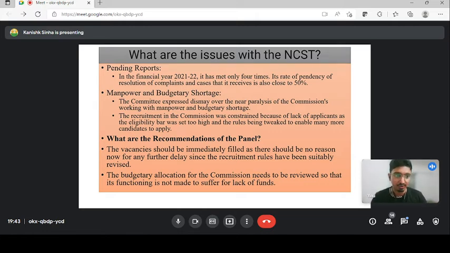You will be getting that also in comprehensive manner. So budgetary allocation is not good, manpower is not good, eligibility criteria has been changed, there is lot of pendency of work. These are the issues that the National Commission for Scheduled Tribe is facing, and so the parliamentary panel that we discussed in the first slide has suggested that the manpower has to be increased, allocation has to be there, all the vacancies have to be filled, okay, and whatever budget they need has to be provided. Next slide.